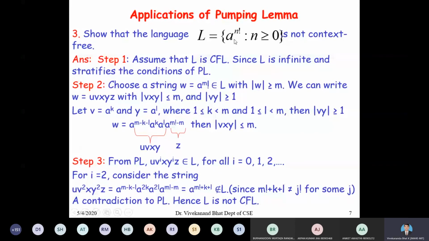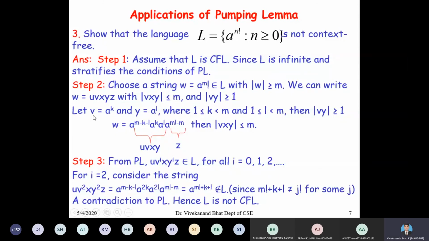We have to select one particular string in this language. w is equal to a to the power of m factorial, which belongs to L. Clearly, length of w is greater than or equal to m, so we can write the string w in the form uvxyz with length of vxy less than or equal to m and length of vy greater than or equal to 1. These are the conditions of the pumping lemma.